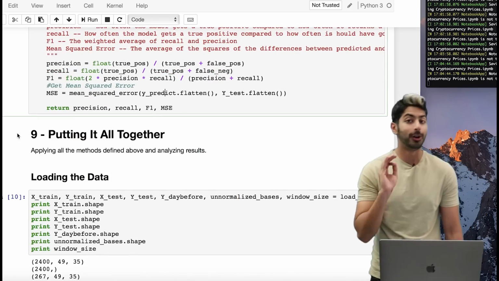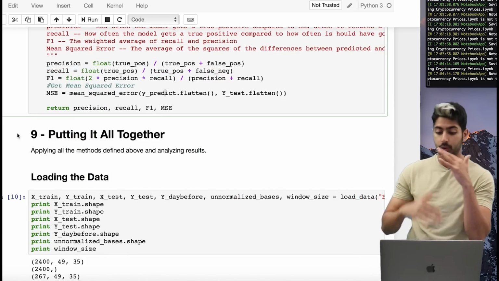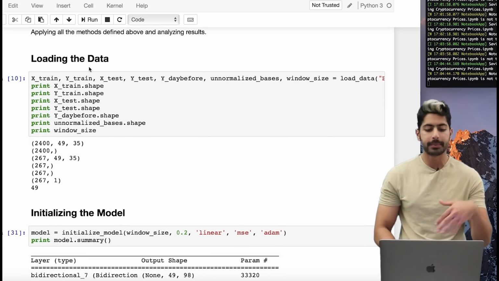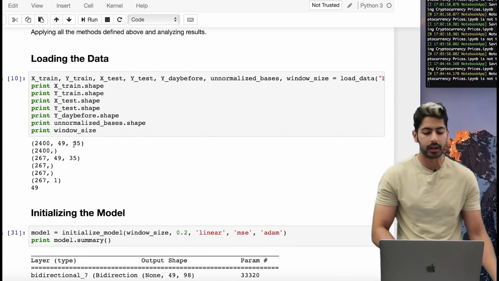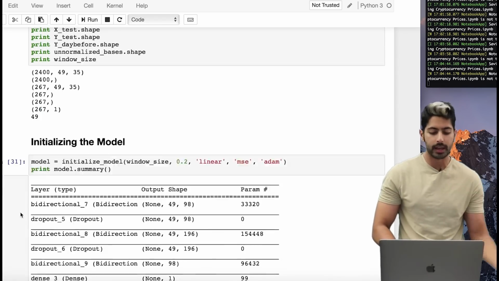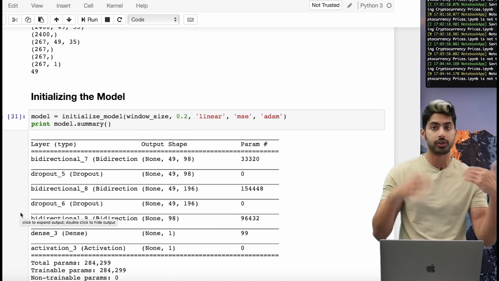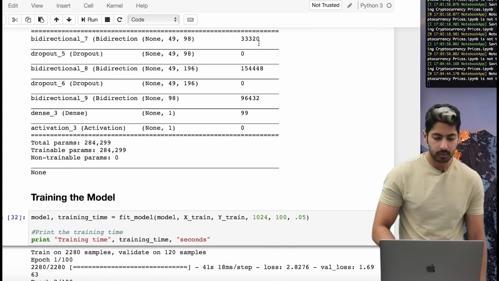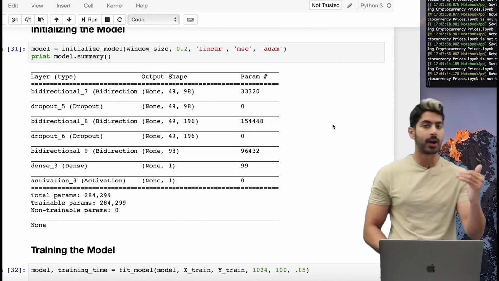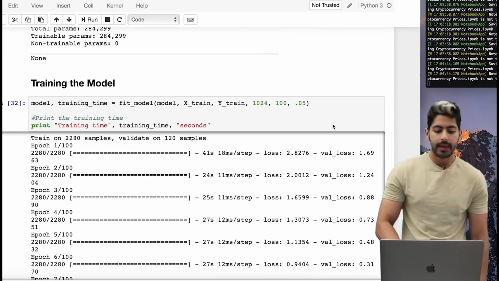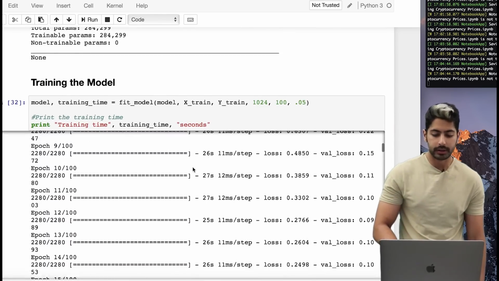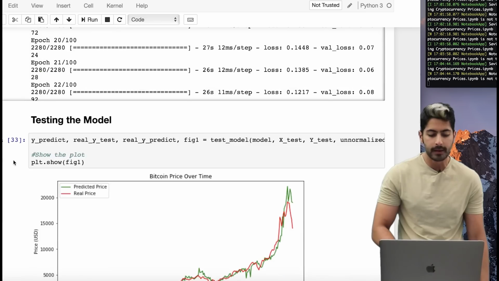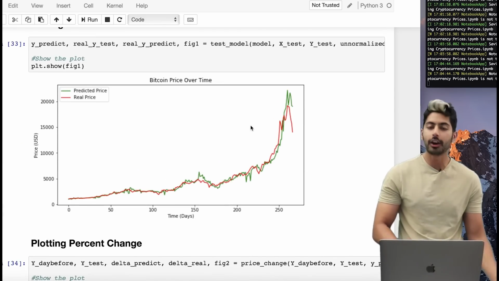So now we can put it all together, right? We've created all these functions, and now we can put it all together. So our first step is to load up all this data, which we're doing right here, and then we initialize the model, right? So I've already trained it beforehand, so we can just look at the results right here in this Jupyter notebook. But remember, it's a 3-layer bidirectional LSTM network. Then we train the model, right? So the model is training by just running that fit model function that we created earlier, and then we can test the model.